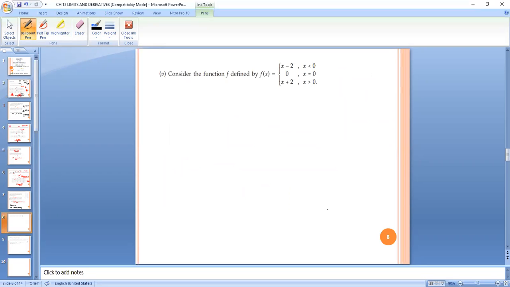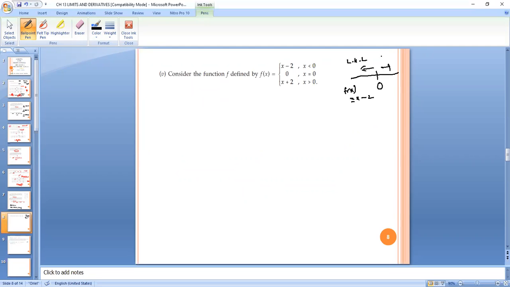Now consider the function f defined by f of x is equal to x minus 2 when x is less than 0, 0 when x is equal to 0, and x plus 2 when x is greater than 0. That means on the left side, we take f of x equal to x minus 2.